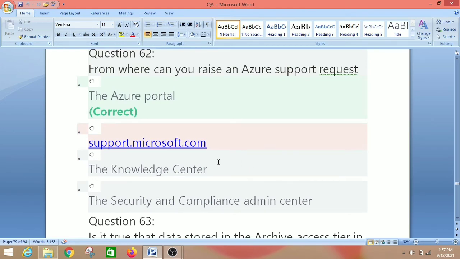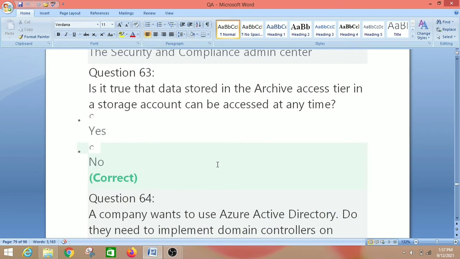So let's move on to the next question, that is question number 63. Is it true that data stored in the archive access tier in a storage account can be accessed at any time? We have two options, yes or no. The right answer is no, because you have to rehydrate the data. That means convert it to either the hot or cool access tier and then access the object.